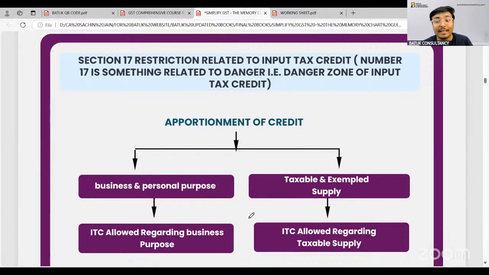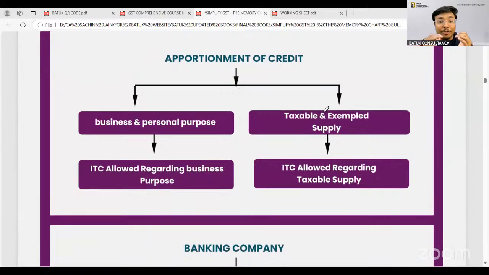Because if we keep giving input tax credit always, in such a scenario the introduction of restrictions is also required. So for that purpose, government said that if you use that inward supply which you have bought from the market for your personal purpose, ITC is not allowed.